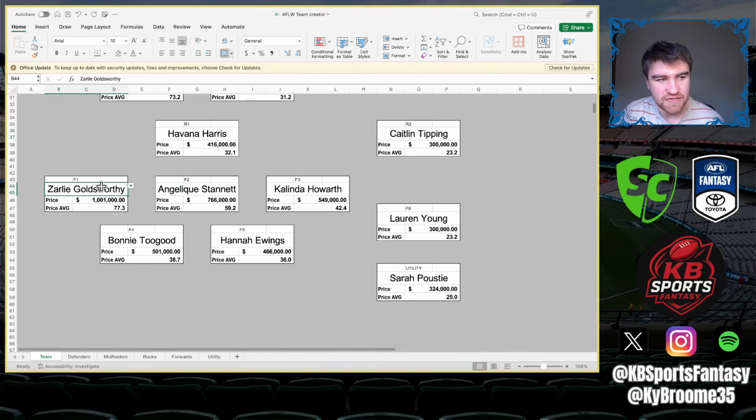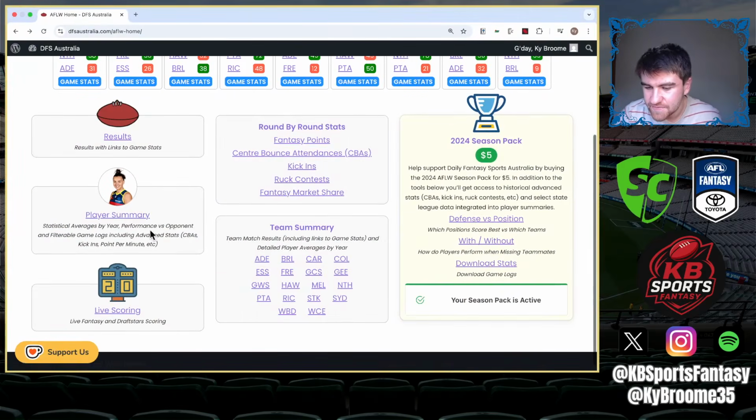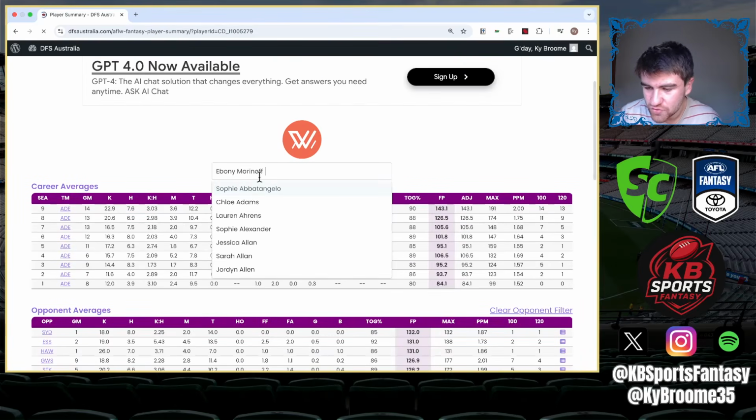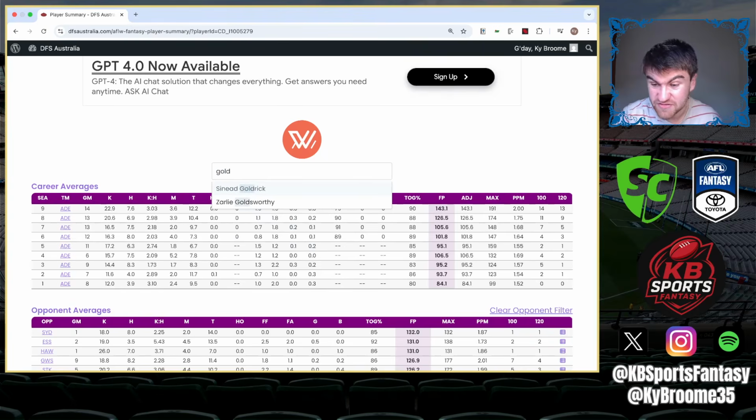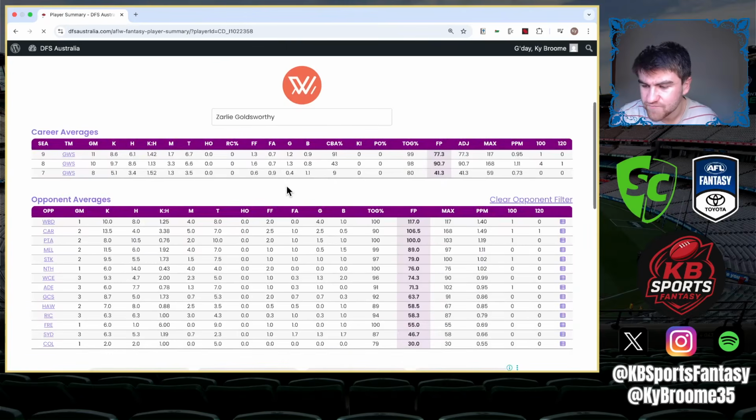And then for the forward line, Goldsworthy, I think she's one of the only forwards that somehow doesn't get her forward status taken away. I don't remember because I thought she was playing on ball. But yeah, let's just look at it. 91% CBAs and still gets forward status. Interesting to say. But definitely someone that I think is going to be near enough top of the pile for us, and I think she's almost going to be so far away in the forward line for top of the line.